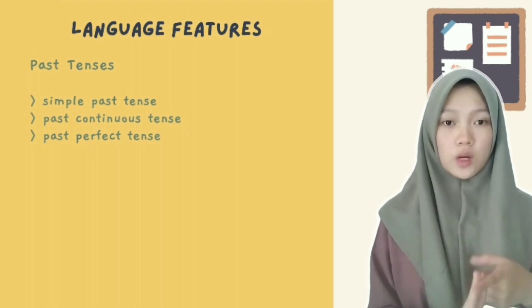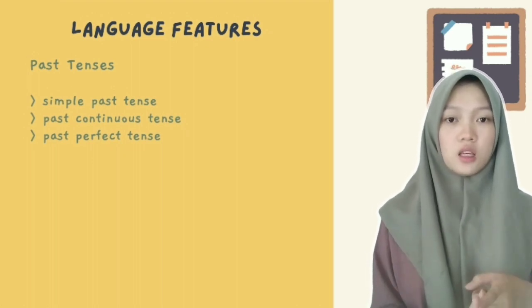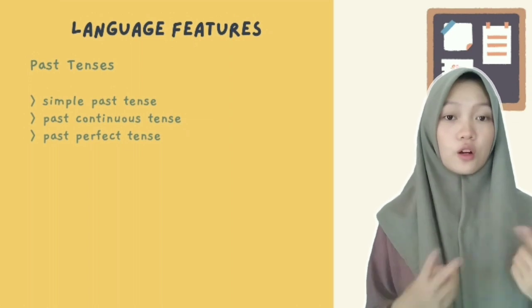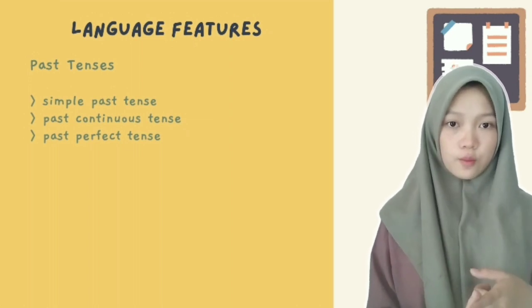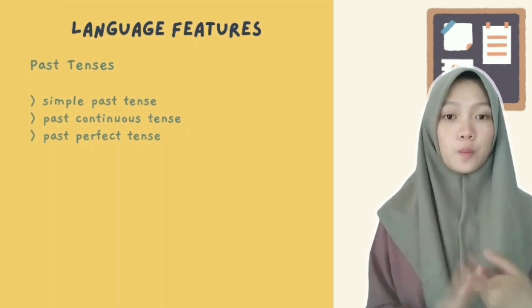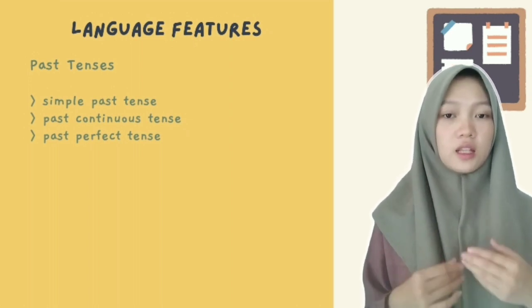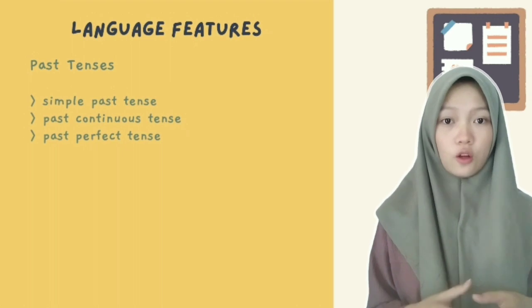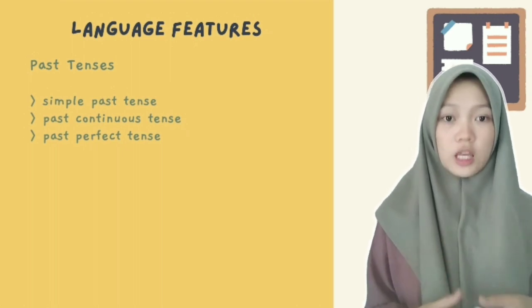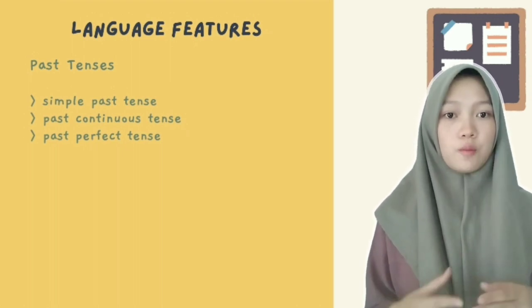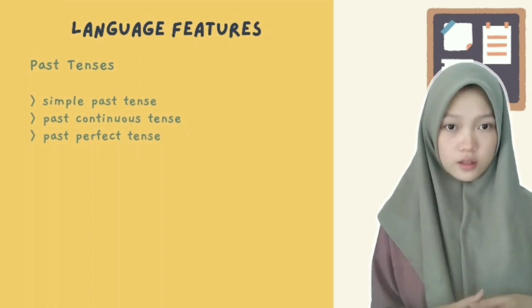Number two is past continuous tense, used to express an ongoing event in the past. Number three is past perfect tense, used to express that there was an event or action that was complete at a point in the past before other events occurred.